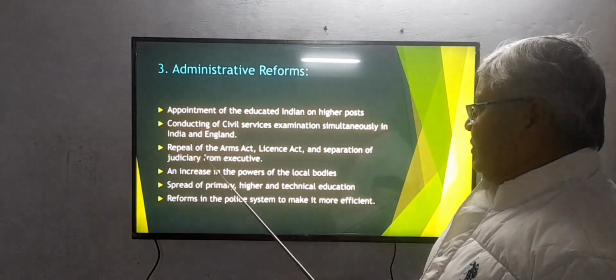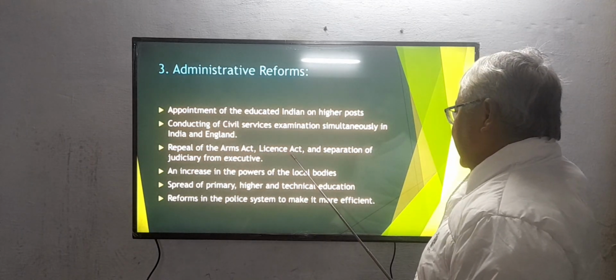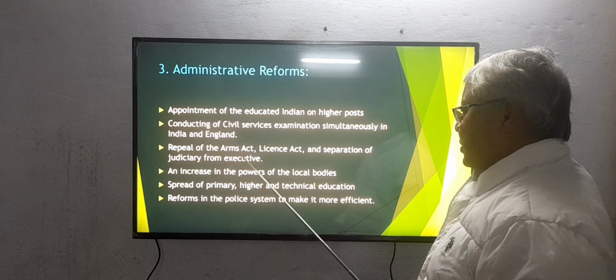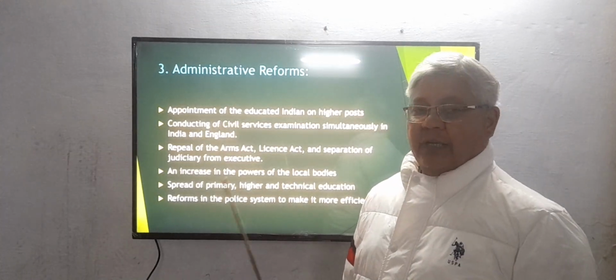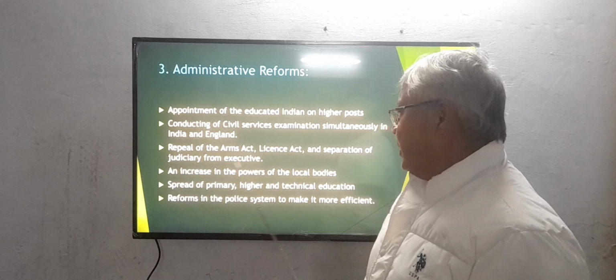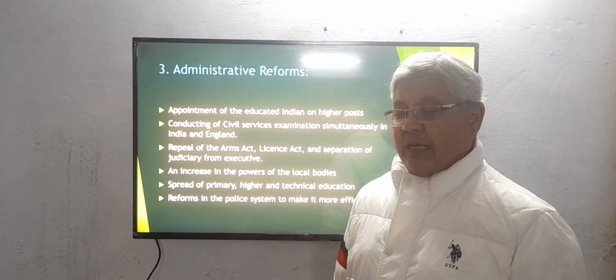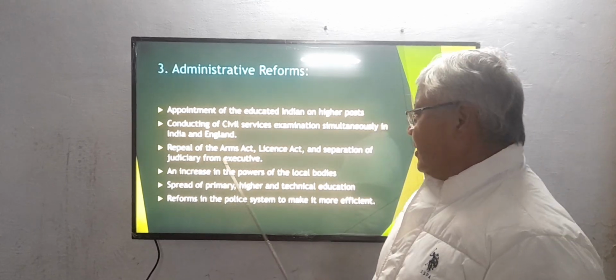Then the moderates wanted the repeal of the Arms Act, License Act, and separation of judiciary from executive. You see that during that time they had passed various acts like the Arms Act, so Indians could not keep arms. License Act, every time they had to carry a license for their arms and other things.